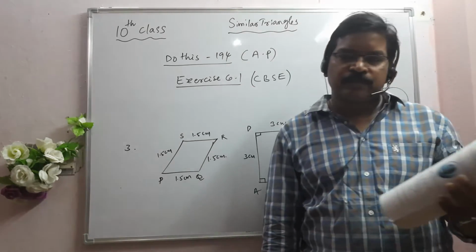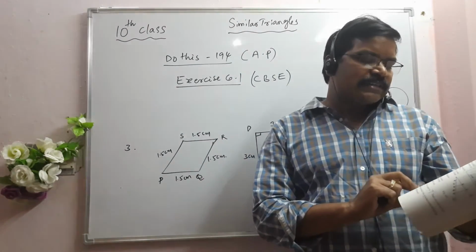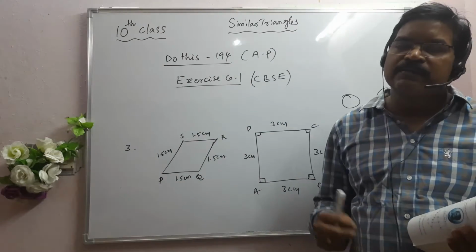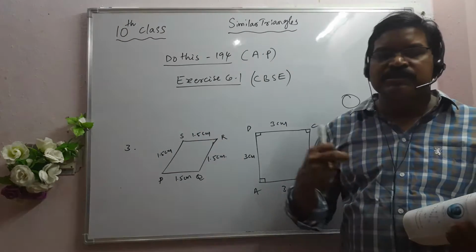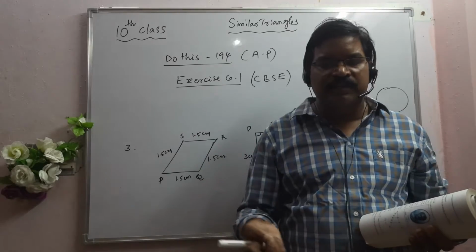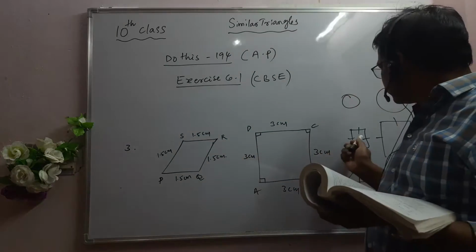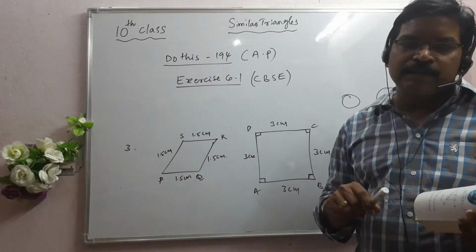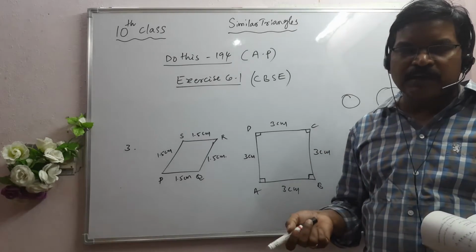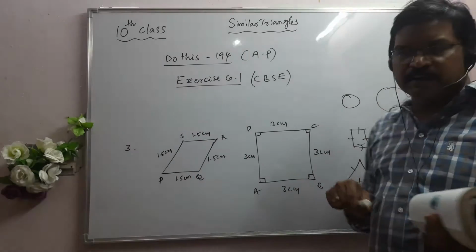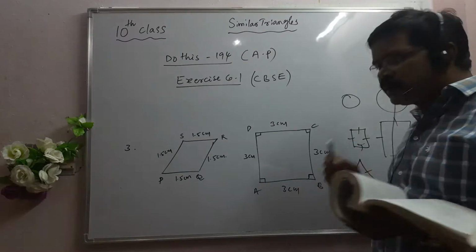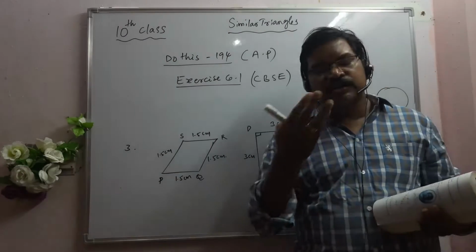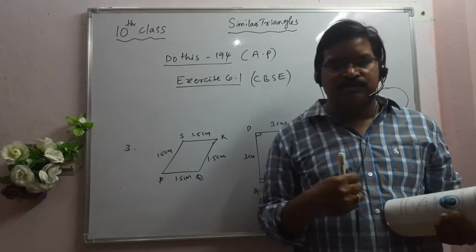Second question: give two different examples of pairs of similar figures. As I told you, two squares are always similar, all circles are similar, all equilateral triangles are similar. You can give examples from your daily life also.